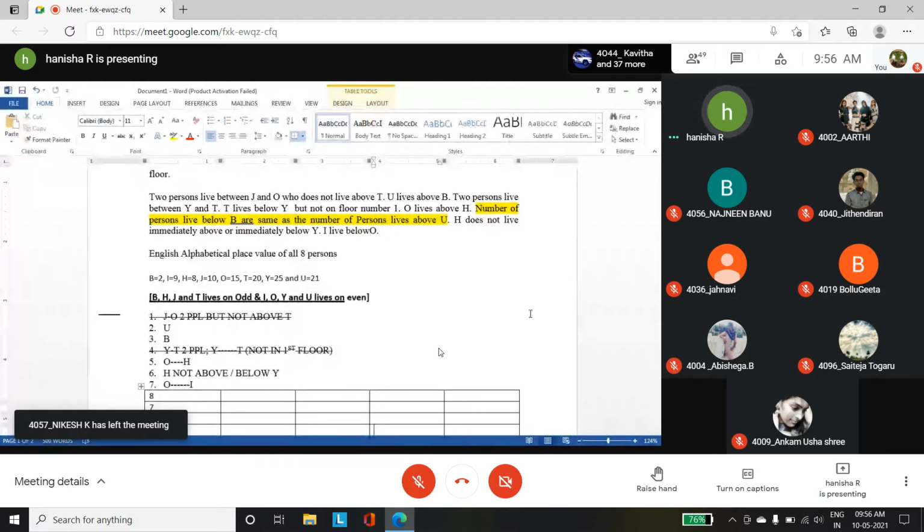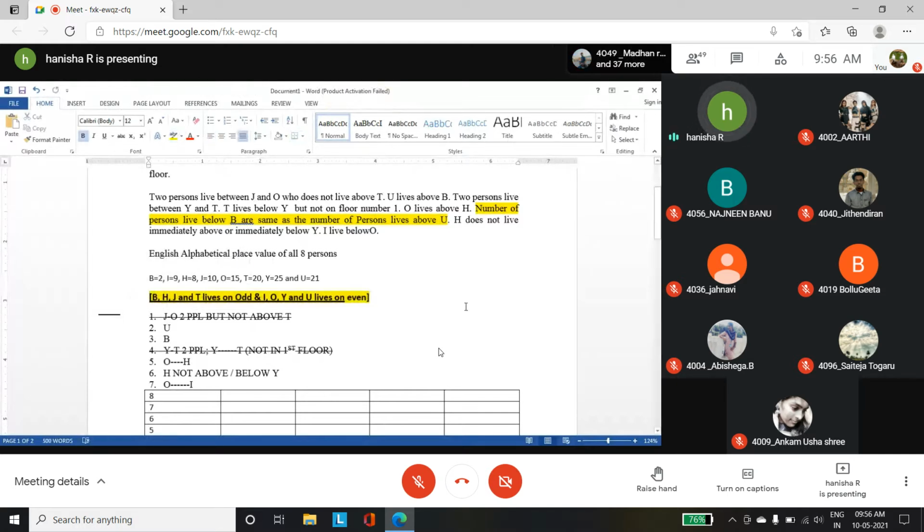Now what they have given is, if the position is even, they will sit on an odd numbered floor, but if the position is odd, they will sit on an even numbered floor. That is the rule of the question. So I have given here clearly that B, H, J and T live on odd floors because their position in the English alphabetical order is even, whereas I, O, Y, U live on even floors. So these are the clues. Now, based upon the clues, I have written it from 1 to 7 below.